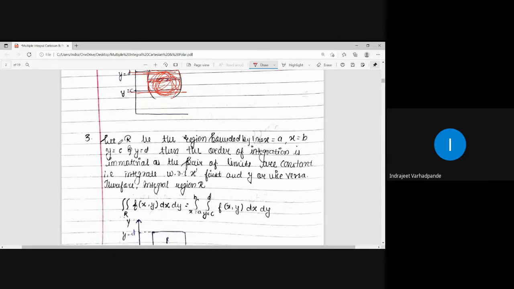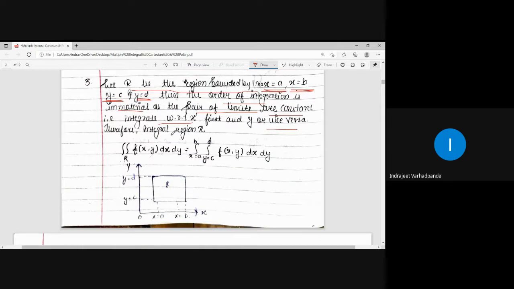So the third situation or case: let R be the region bounded by the lines x equal to a, x equal to b, and y equal to c, y equal to d. Then the order of integration is immaterial. As the pairs of limits are constant, integrate first with respect to x and then y, or vice versa.